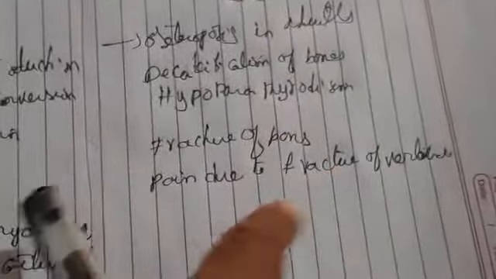So whenever the calcium is less, animals will have fractures, and human beings also will have fracture of bones. Thank you.